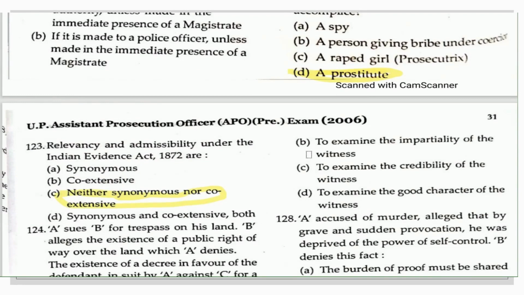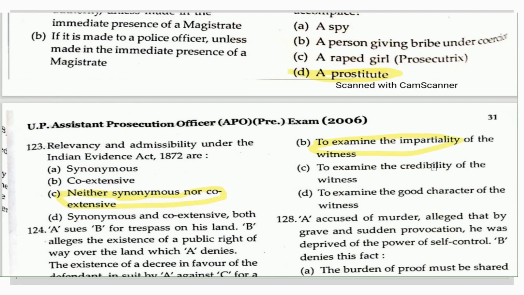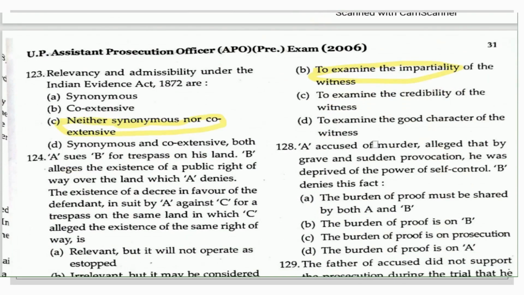And the right answer to this question here is to examine the impartiality of the witness. Okay. The next question which had been asked: A, accused of murder, alleged that by grave and sudden provocation he was deprived of the power of self-control. B denies this fact. So what would be the right answer to this question here?